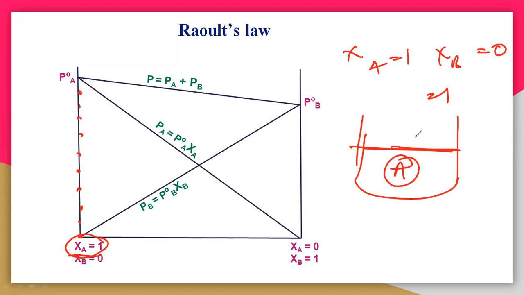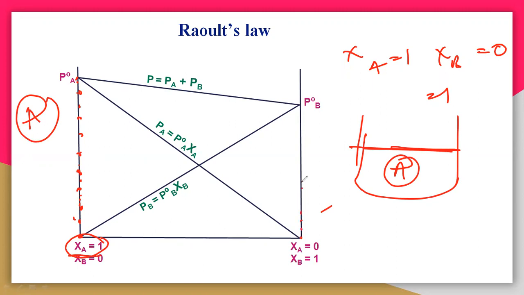So the concentration of B is 0 here, but here we have taken A. See here, I have taken the P naught A. Here I have already written P naught A, that means pure A is there. So on this particular line, on the y-axis on the left side, I'm taking only A. So remember that.